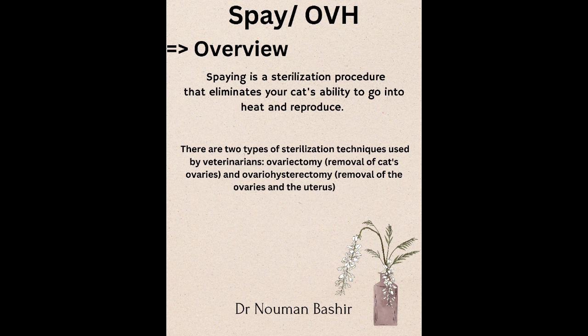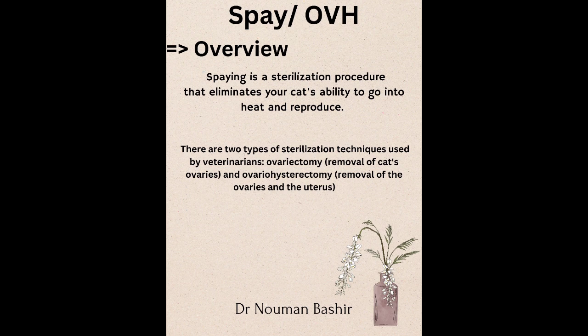Our today's lecture will be on spay surgery in cat, that is also known as OVH. OVH stands for ovariohysterectomy. First of all, its overview. Spaying is a sterilization procedure that eliminates your cat's ability to go into heat and reproduce. Basically, spay is a surgery to eliminate the heat sign and reproduction and to stop the unwanted pregnancy.